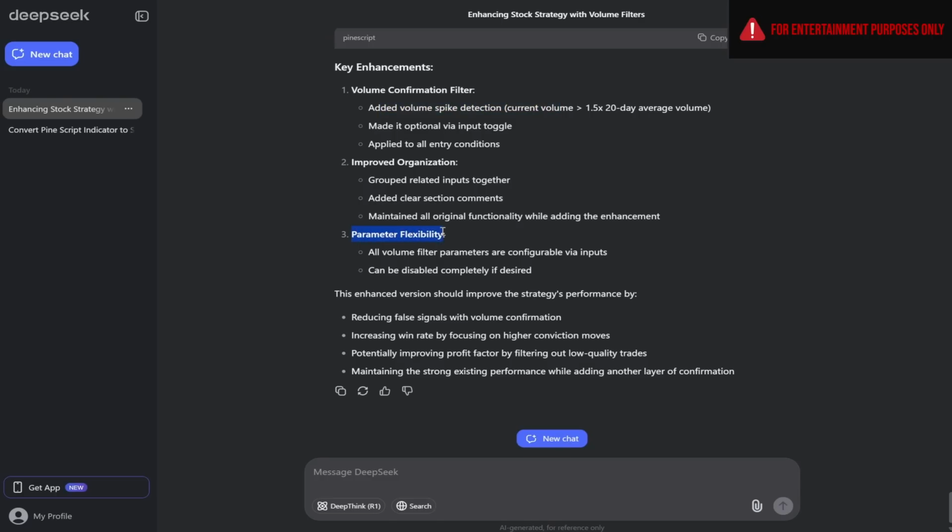Additionally, Deepseek added some parameter flexibility and is guaranteeing us that this enhanced version should improve the strategy's performance by reducing false signals with volume confirmation, increasing win rate by focusing on higher conviction moves, potentially improving the profit factor by filtering out low quality trades, and maintaining the existing performance while adding another layer of confirmation. This is big talk from Deepseek, especially because it's not able to backtest or simulate the changes that it's made, and it can only operate on theory. So let's take this enhanced code, bring it back to TradingView, and see if Deepseek can live up to its words.